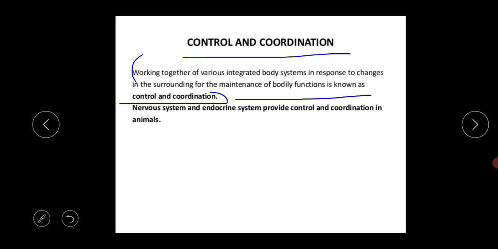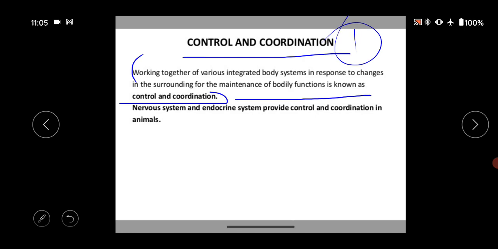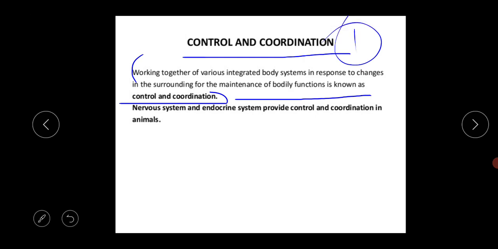So what is the meaning of control and coordination? I am repeating again because this is very important for your 1 mark question. It is the working together of various integrated body systems in response to changes in the surroundings for the maintenance of bodily function.